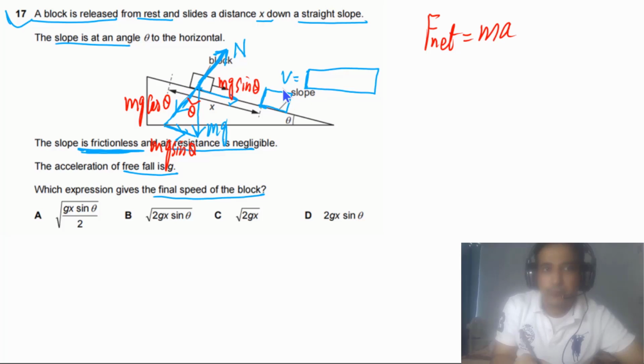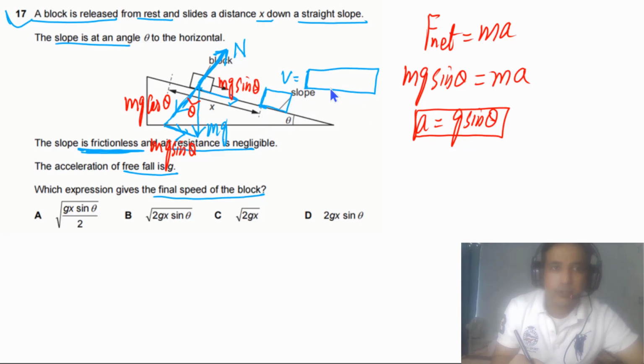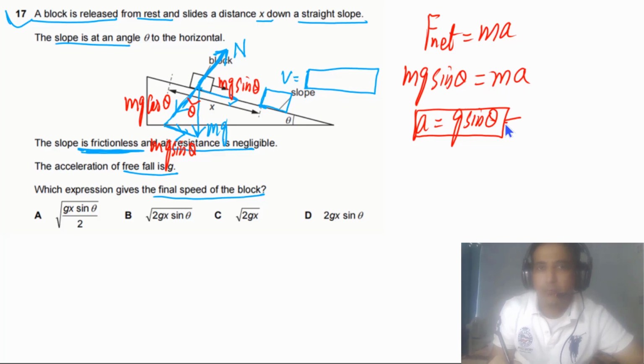The net force on the block is mg sine of theta, down the slope, and this is equal to ma. From here we find that a is equal to g sine of theta. This is constant because g is constant and the angle is constant, so this is constant acceleration.